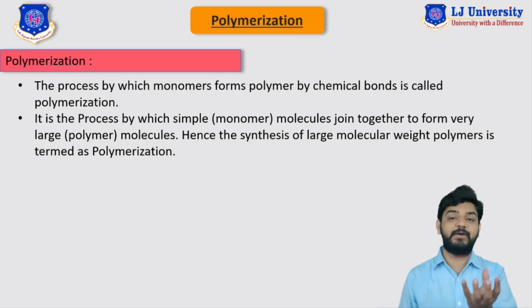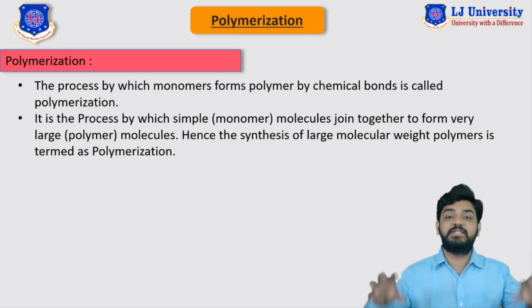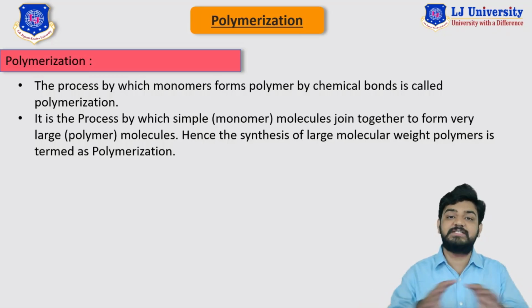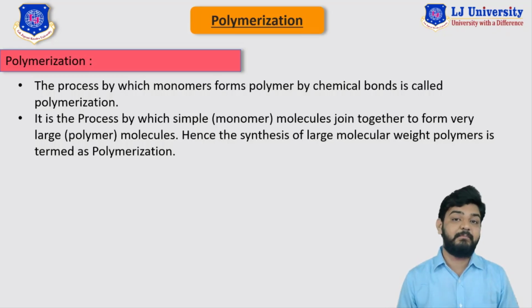Now suppose a monomer can react with two more monomers, then it will link with two monomers. Then those two monomers will link with another four monomers. Then with 6, 8, 10, and the series will go on, and this entire process can be named the polymerization process, in which we will get a long chain of polymer which will have higher molecular weight. So this is the basic definition of polymerization. Remember this, it is a very basic definition, but yet it is very important. So now let's move to some examples of the polymerization process.